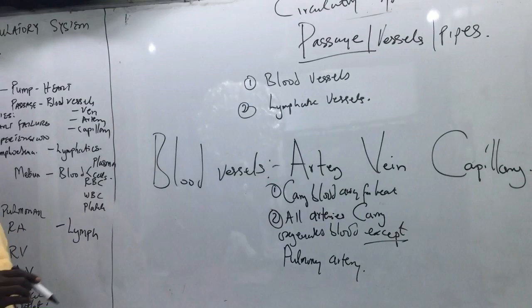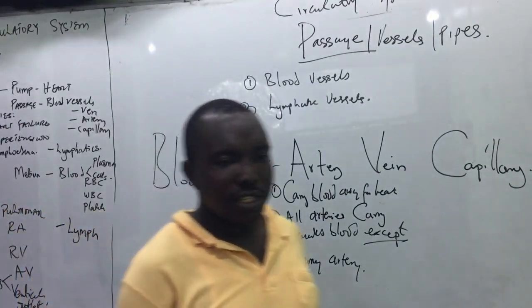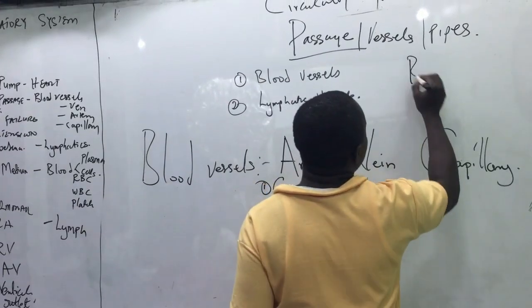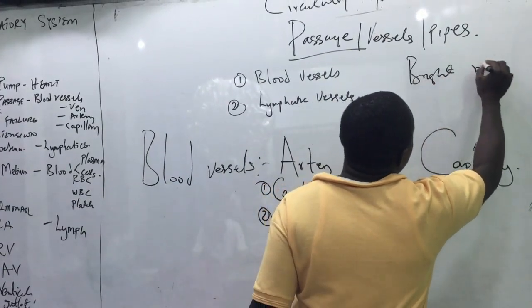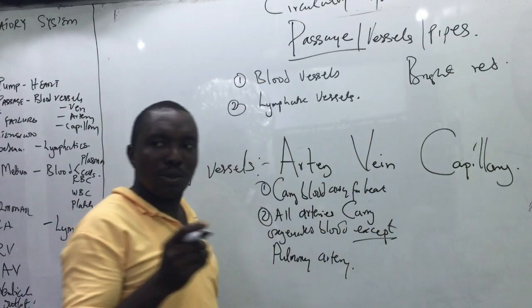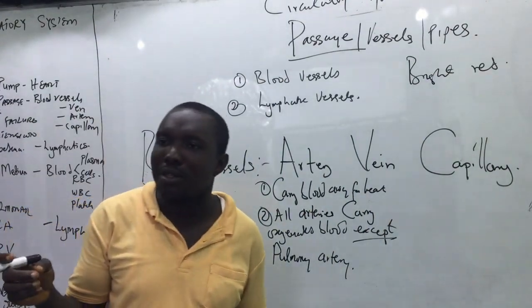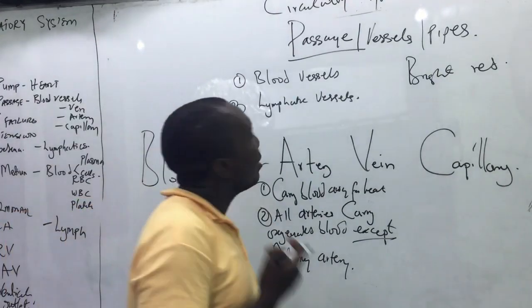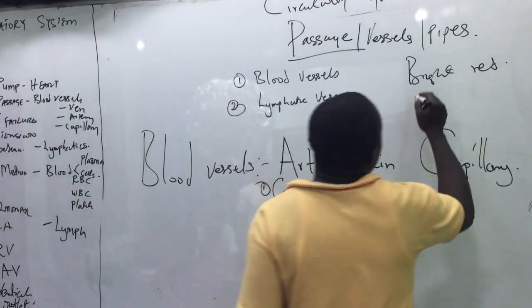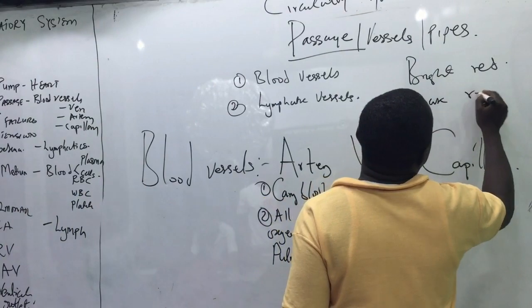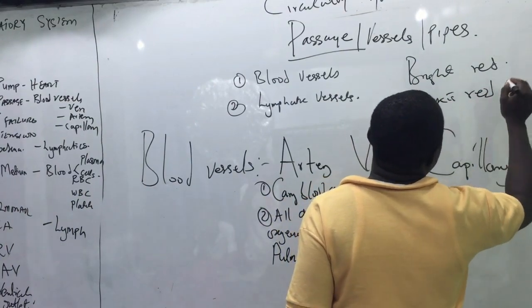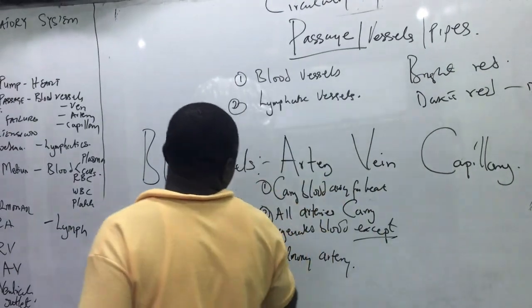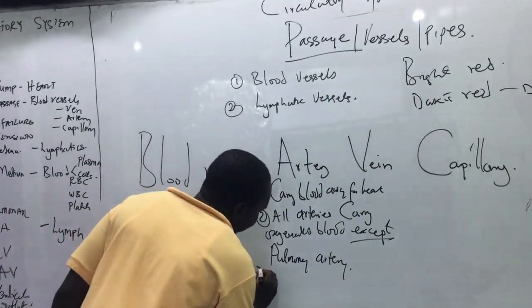Oxygenated. How do you know that blood is oxygenated? Blood is oxygenated when it is bright red. When you aspirate blood and that blood is bright red, that blood is oxygenated. But when it is darkish red, it is deoxygenated.